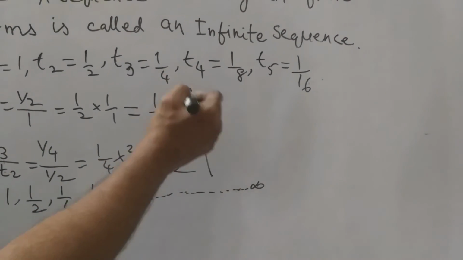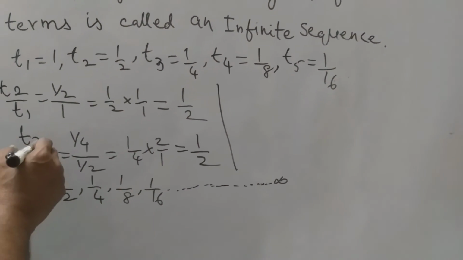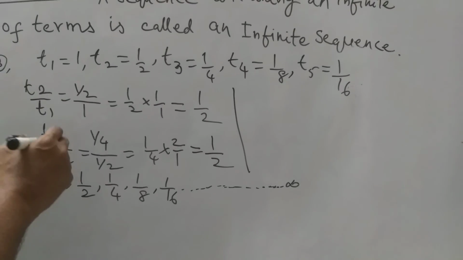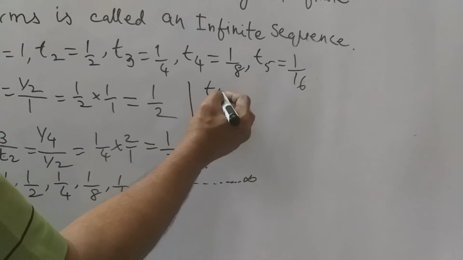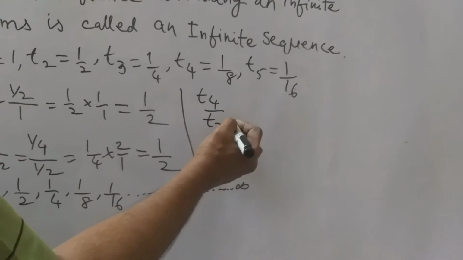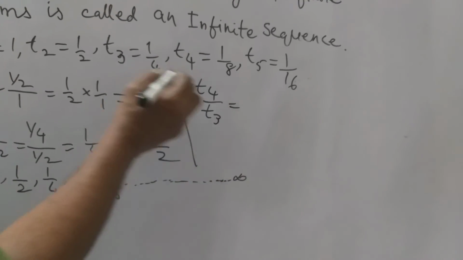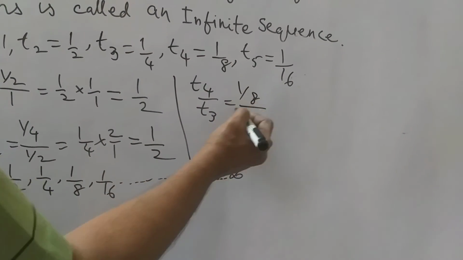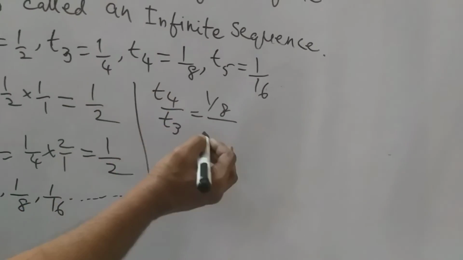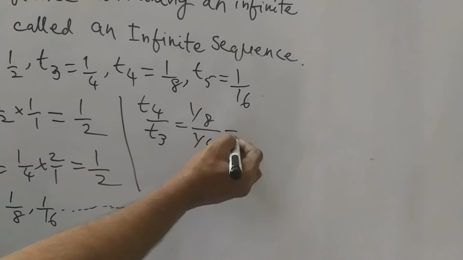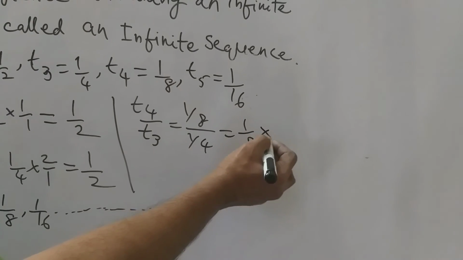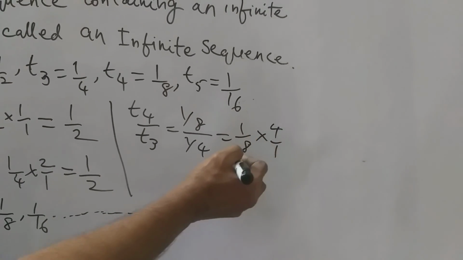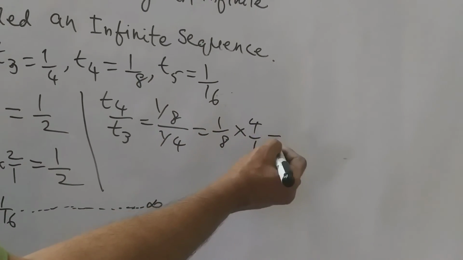Similarly, one more, that is fourth term by third term, t4 by t3. The fourth term of this sequence is 1 by 8, and third term is 1 by 4. It is 1 by 8 into 4 by 1. 4 1s are 4, 4 2s are 8, that is also 1 by 2.